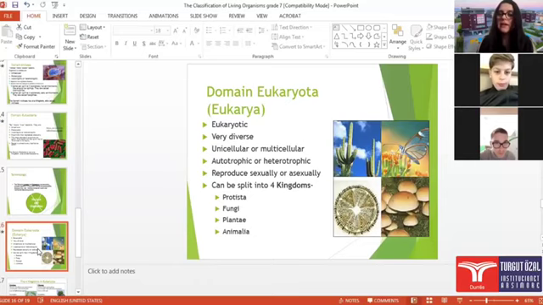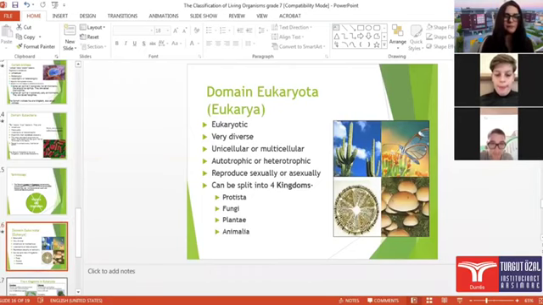Now, domain eukarya. Eukaryotic organisms are very diverse, unicellular or multicellular. They are autotrophic or heterotrophic. They will reproduce sexually or asexually. They can be split into 4 kingdoms. Which are they? Protista. Again, can you say this one? Protista, fungi, plants, and animals. Very good.